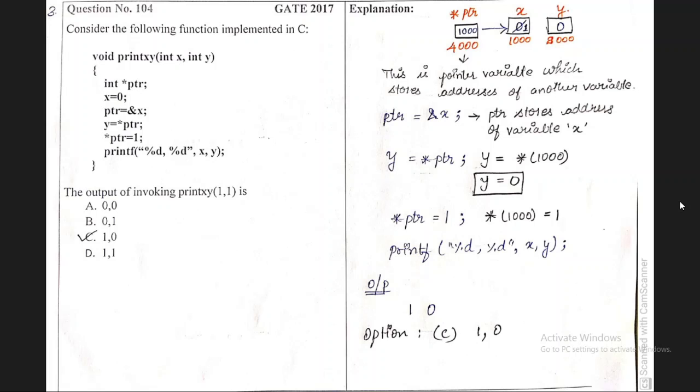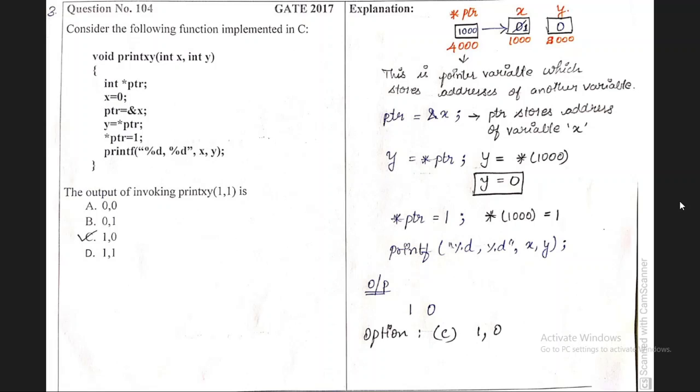They have given one function. Consider the following function implemented in C. They have given the function print xy. You have to find the output of invoking print xy of 1, 1, and choose the best and correct option.